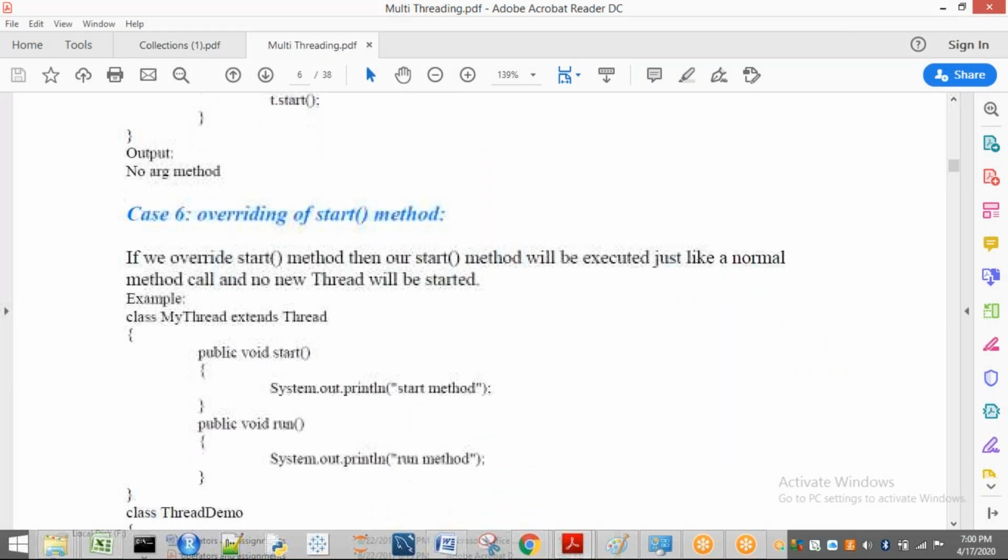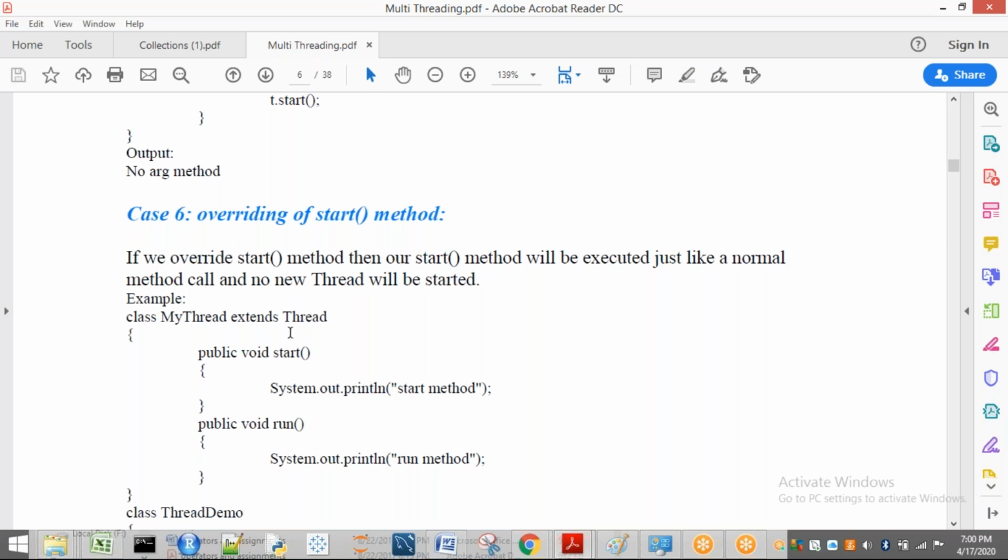Now, overriding of start method. Tell me, in thread class we are having a start method. In start method, what is there? In start method, all the mandatory activities are there. That is, registering the thread, giving the priority, and adding the thread to a group. All these things will be done by the start method which is present in thread.